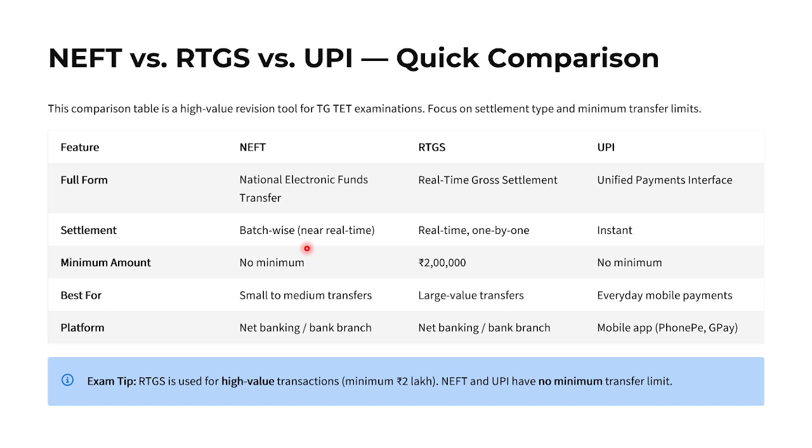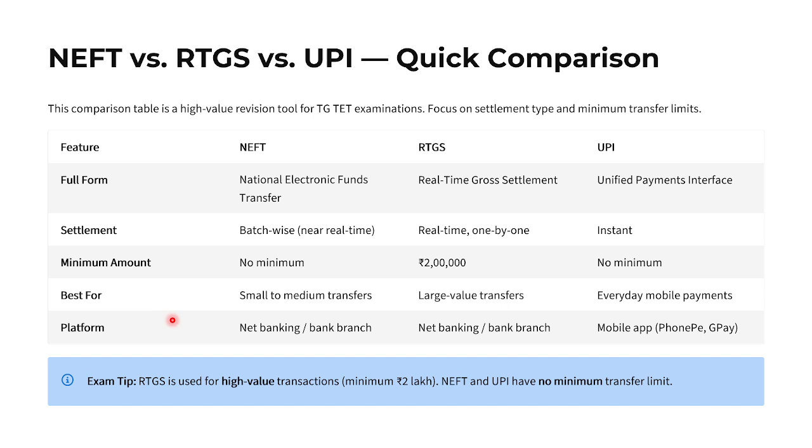Batch-wise transfer is there. Whereas RTGS is real time, transferred one by one. UPI is the instant one. So the minimum amount for NEFT transfer is no minimum required, whereas for RTGS a minimum of 2 lakhs has to be used, and for UPI you can transfer any amount.